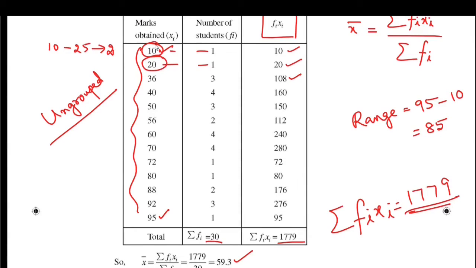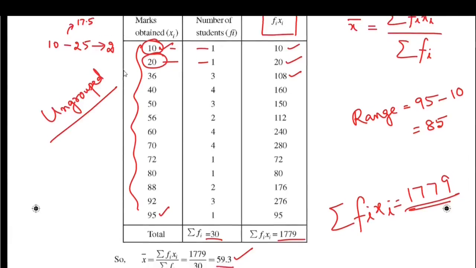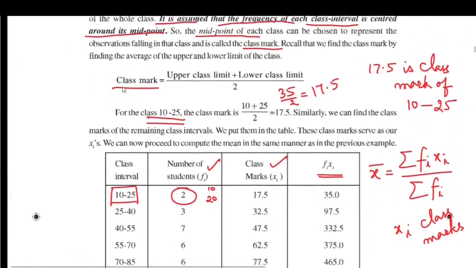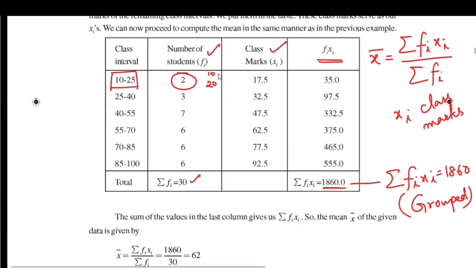As we are losing this information in grouped data, we are assuming that the value of the observation is 17.5. Here in our grouped data, instead of taking the original values 10 and 20, we are assuming 17.5 and 17.5. As we are approximating the observations, we are getting a different value for sigma fi xi here.